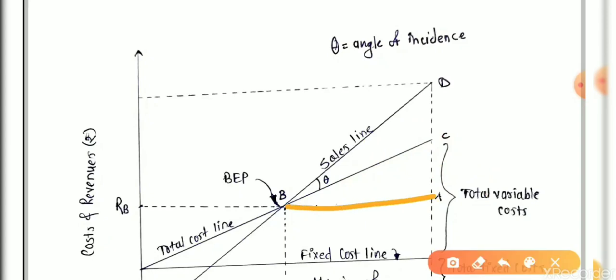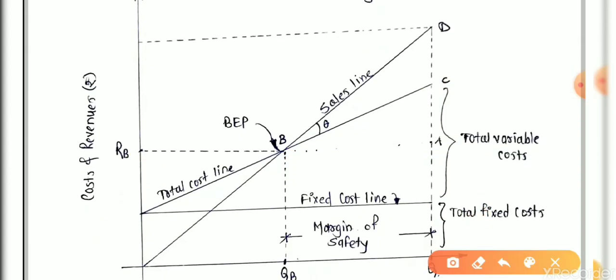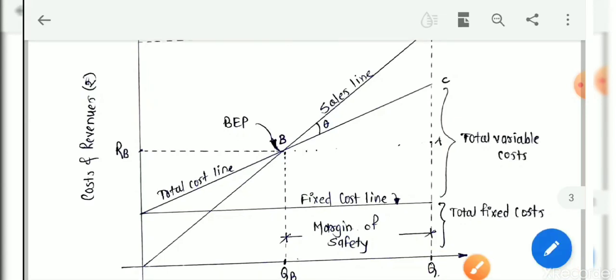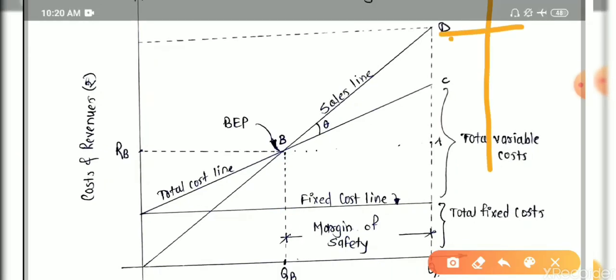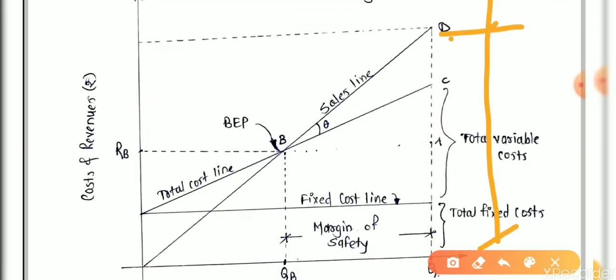But how do you calculate point A? It is the RB, obviously. What is C? It is the variable cost plus fixed cost. C minus RB, you get the AC. What is D? It is the total revenue sale.